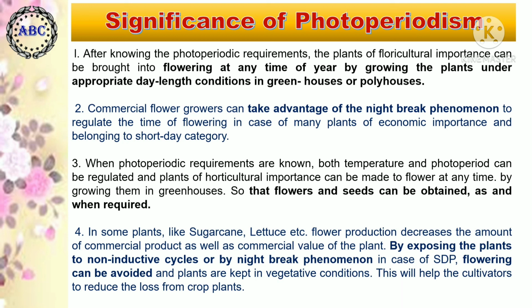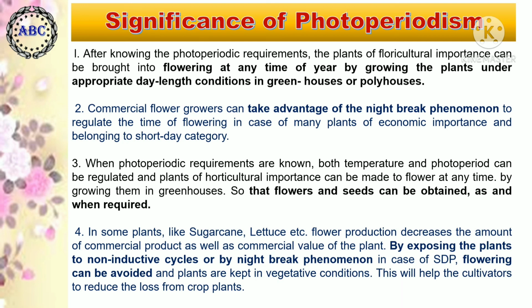When photoperiodic requirements are known, both temperature and photoperiod can be regulated, and plants of horticultural importance can be made to flower at any time by growing them in greenhouses, so that flowers and seeds can be obtained as and when required. In some plants like sugarcane, lettuce, etc., flower production decreases the amount of commercial product as well as the commercial value of that plant.